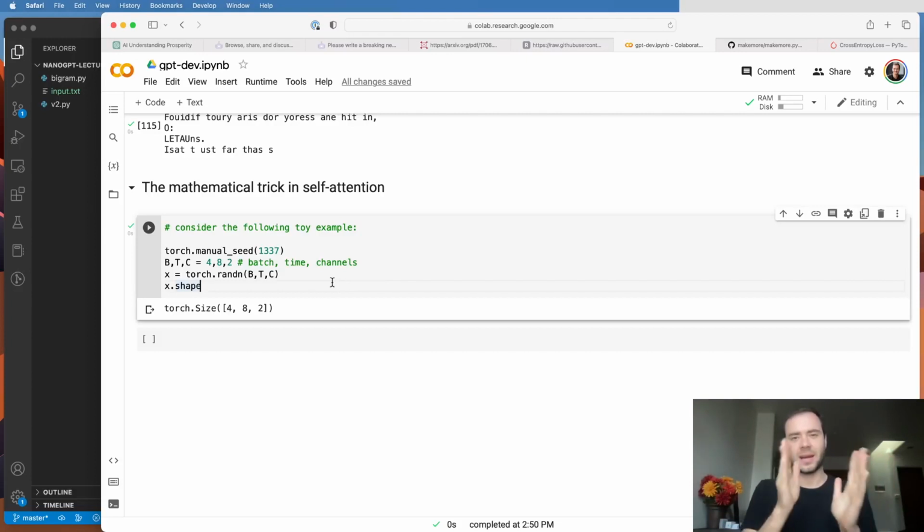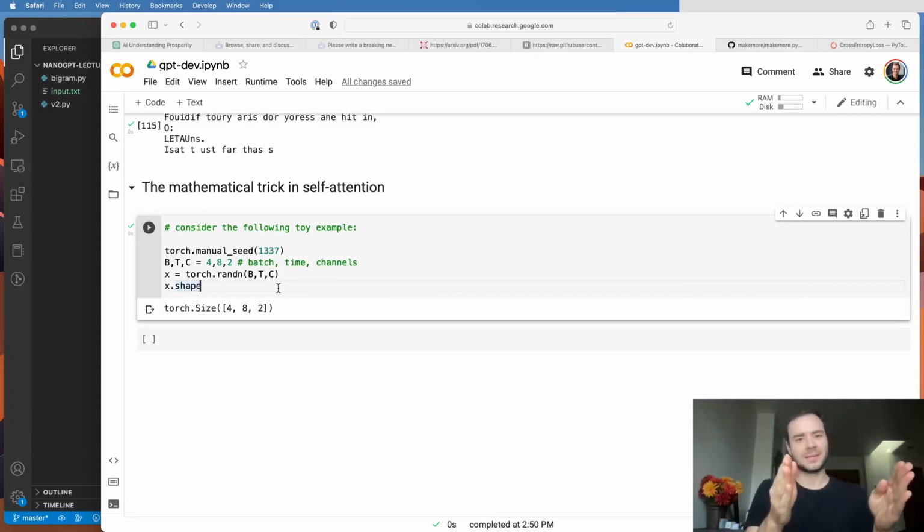Okay, the easiest way I would say is: if I'm the 5th token and I'd like to communicate with my past, the simplest way to do that is to just average all the preceding elements. So if I'm the 5th token, I would take the channels that hold the information at my step, but also the channels from the 4th step, 3rd step, 2nd step, and the 1st step. I'd average those up, and that would become a feature vector that summarizes me in the context of my history.